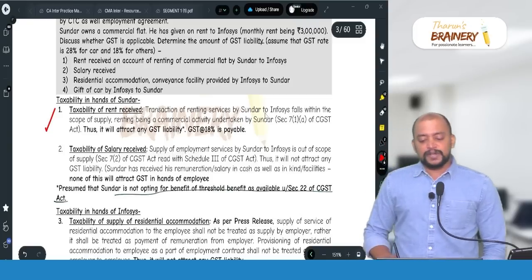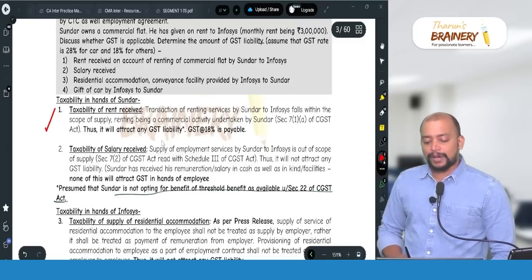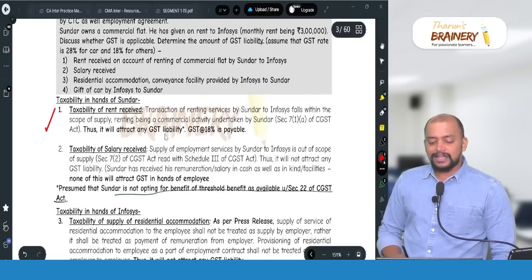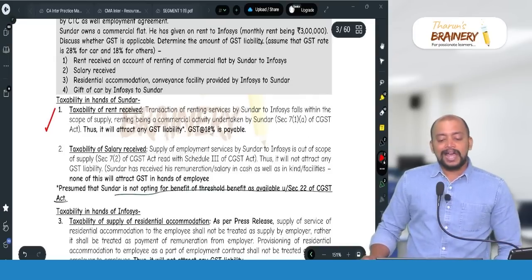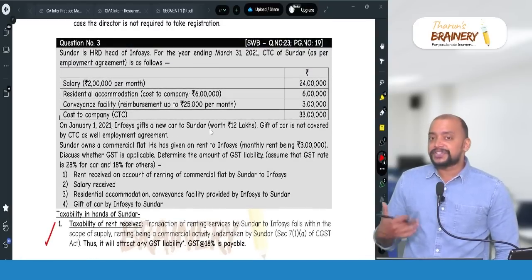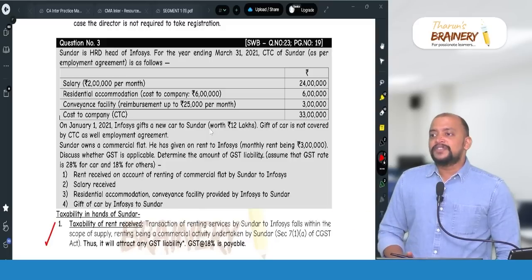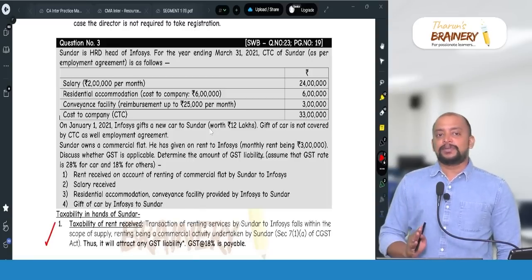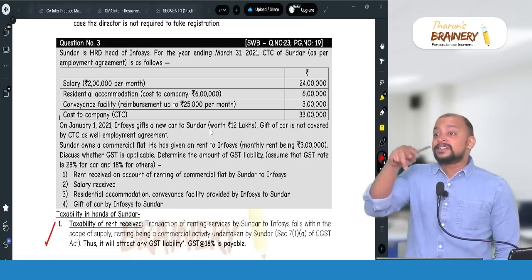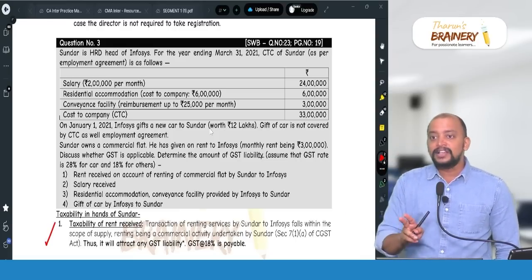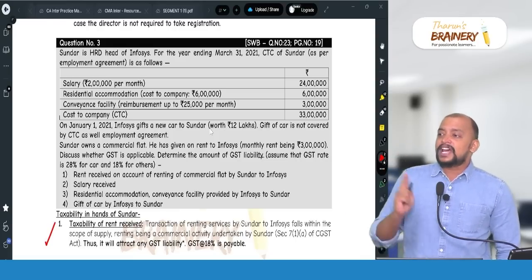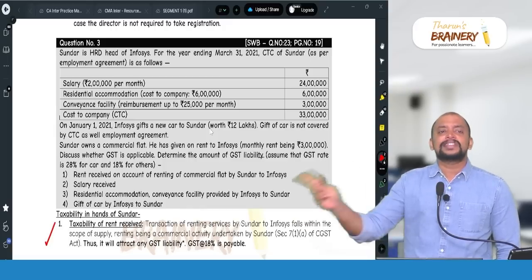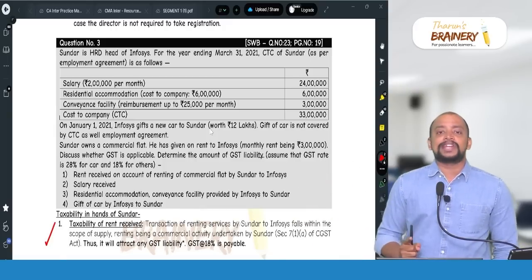Transaction of renting service by Sundar to Infosys falls within the scope of supply. Renting being a commercial activity, GST liability will be payable at 18%. And here, if Sundar is registered, they are required to pay the liability. If Sundar is not registered, they are not required to pay the liability. But there is GST liability. So whenever we are talking about GST liability, you don't bring in whether they are registered or not. First, liability. Thereafter, if they register, they pay. If they are not registered, they do not pay. So don't jump to the conclusion in the exam answer.